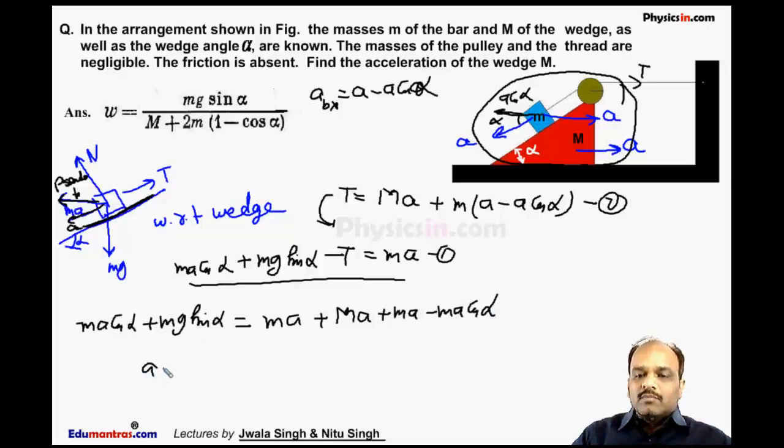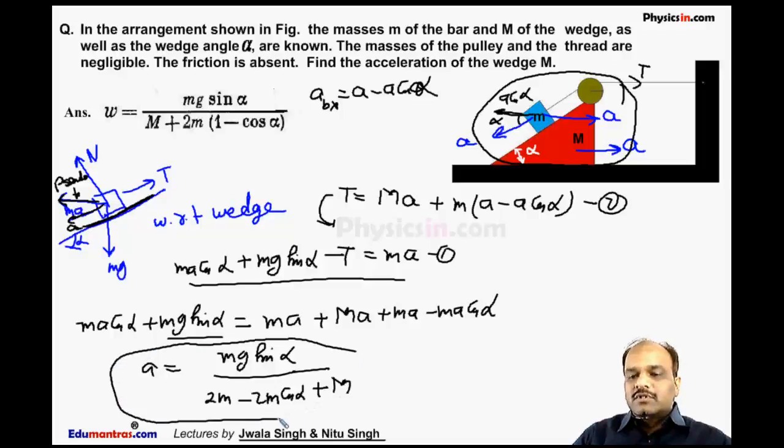So A comes out to be mg sin alpha divided by 2m minus 2m cos alpha plus capital M. So this is the acceleration of this triangular wedge.